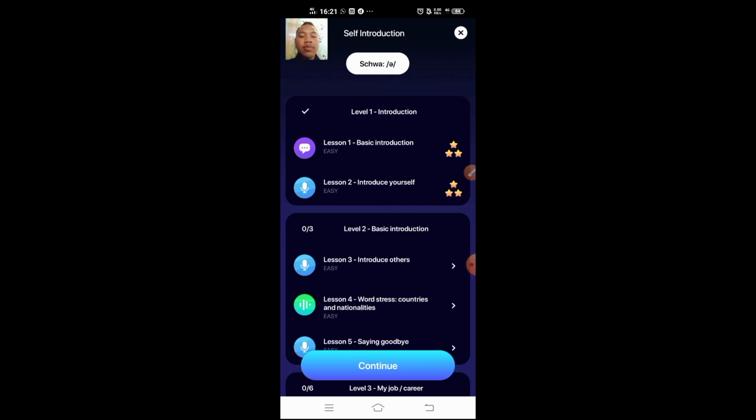Yeah, so as a teacher, we need to take notes about this to check our students' scores, so we know their improvement. If we have done, we can go back to the first menu, and then we can go to the lesson.